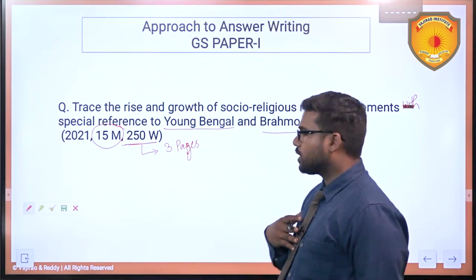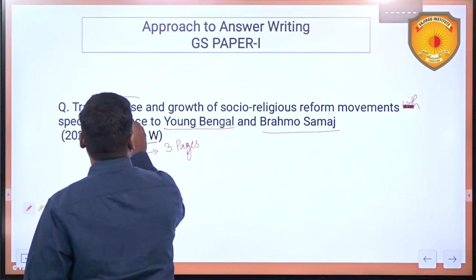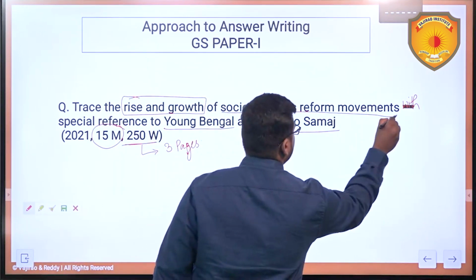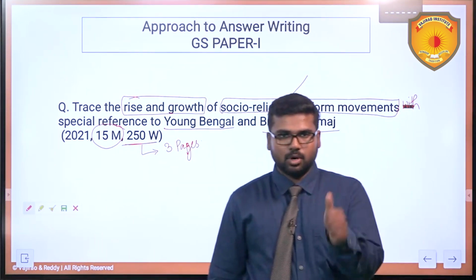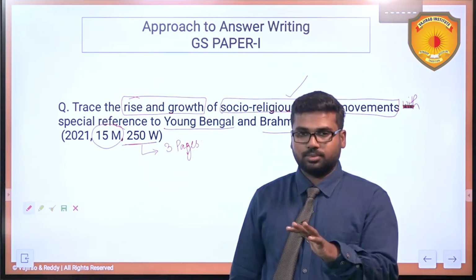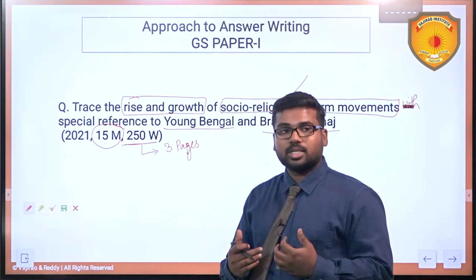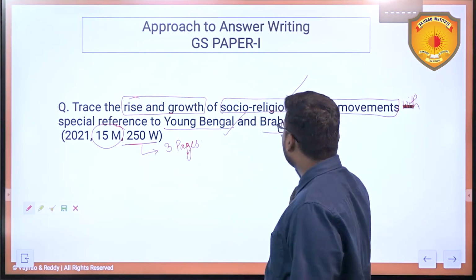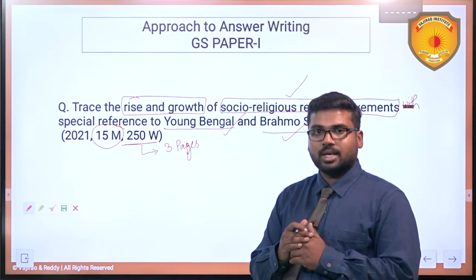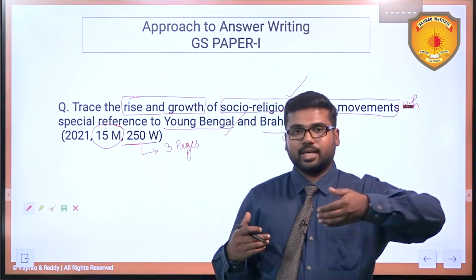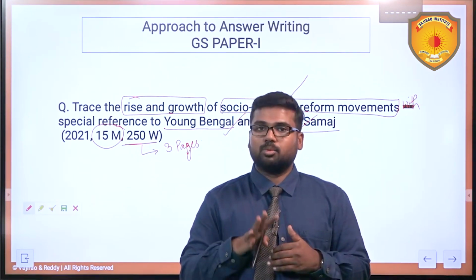Let us look at the question one more time. Trace the rise and growth. So what is being asked? Rise and growth of what? Socio-religious reform movements. So here the focus is on socio-religious reform movements and their rise and growth. And there is a second aspect: we need to put special focus on Young Bengal and Brahmo Samaj and their contributions. Understood? This is the demand of it. And simply, we need to trace, that means on a time scale we need to show how it has resulted in the different socio-religious movements in India.